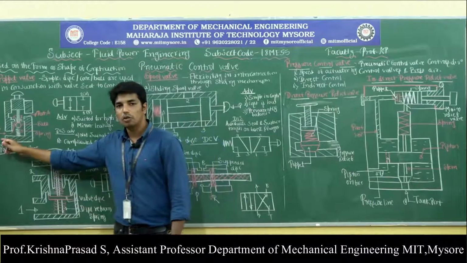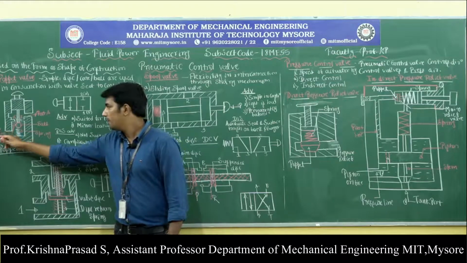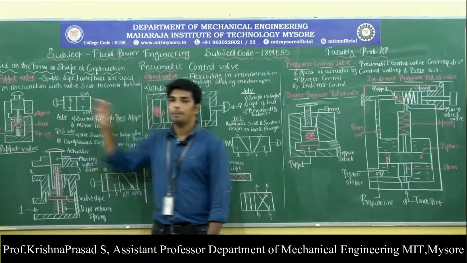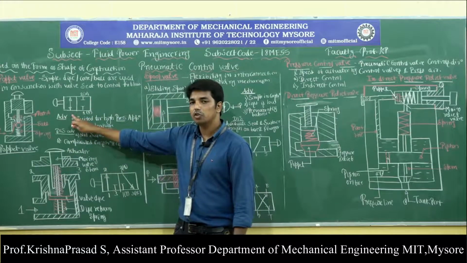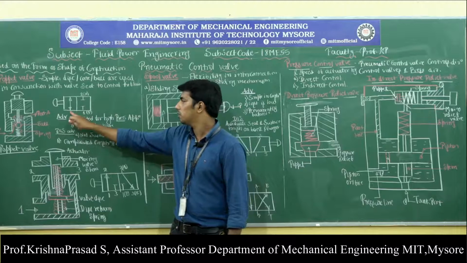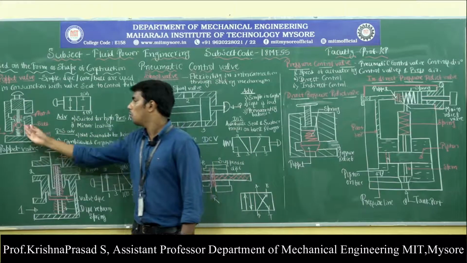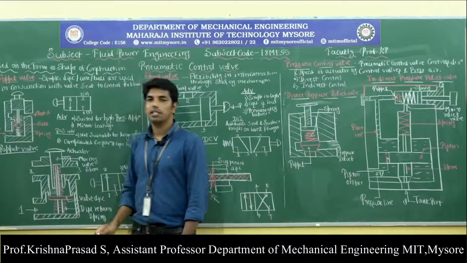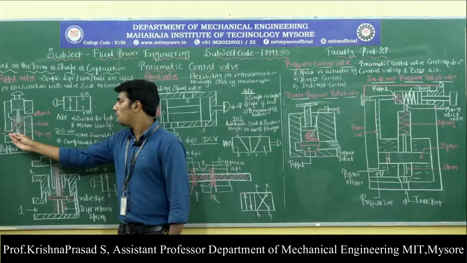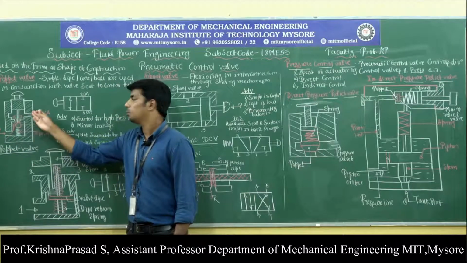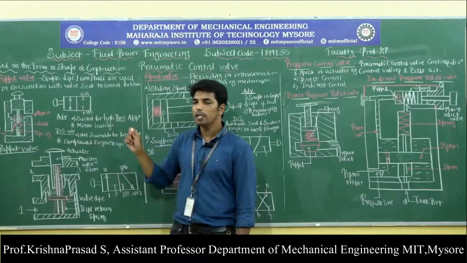So this allows the pressurized air to flow from pressure port P to the outlet port A. Observe here, this is called the normally closed position. In case of the normally closed position, when the push button is pressed, the ball lifts off its seat from its position. Therefore, this will allow the air to flow from the pressure port P to the outlet port A. So this is regarding the normally open position.